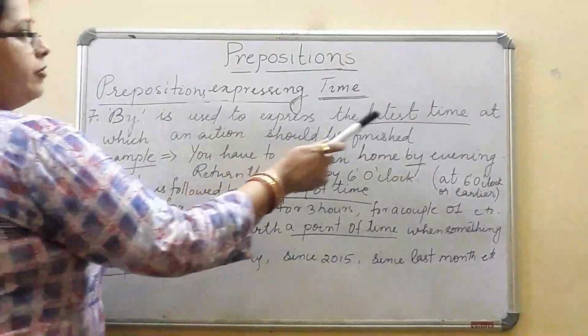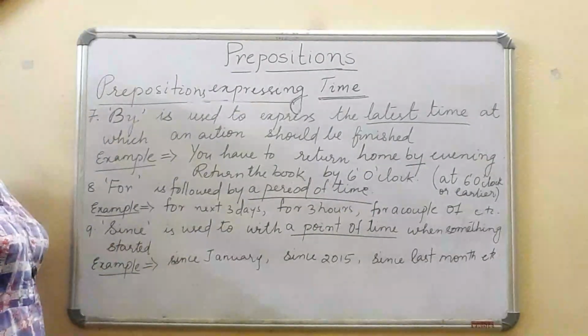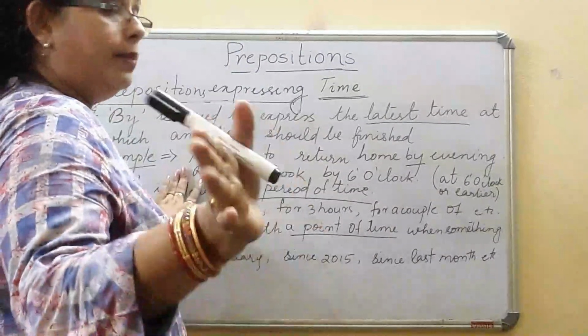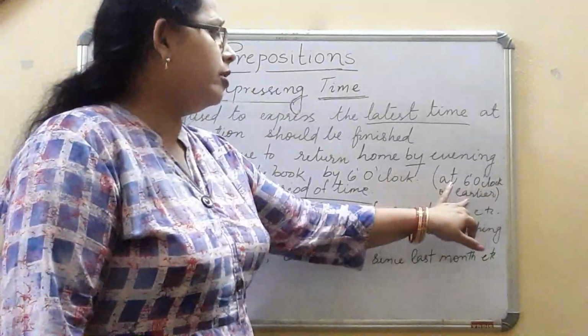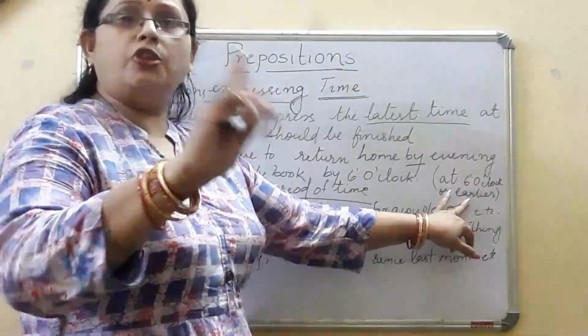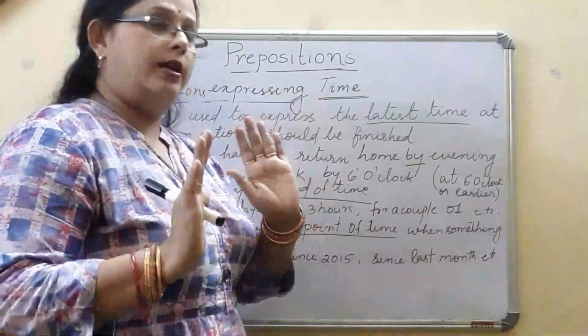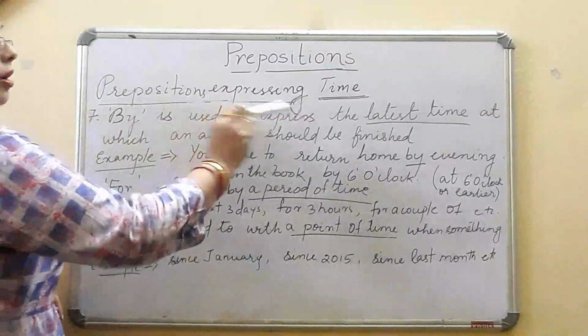For example, you have to return home by evening. By evening means after evening you are not allowed, it has to be by evening. There is a last deadline, the dead point. Return the book by 6 o'clock, that is at 6 o'clock or before 6 o'clock, not after 6 o'clock. When we are saying by, that means that is a limited time that has been allotted to you to complete or finish your work.